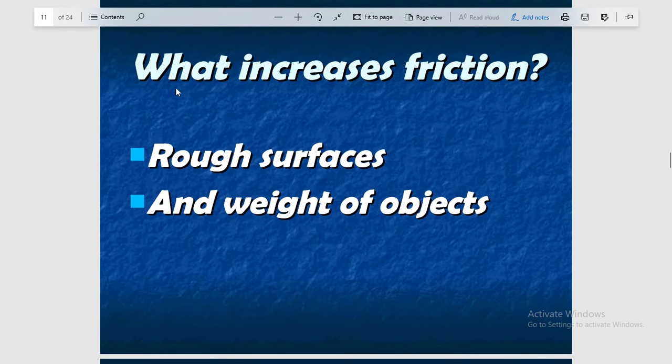So what increases the friction? If you increase the roughness of the surface, friction will increase. We are talking about the factors which increase friction. So roughness is one factor which increases friction, and second, weight. If you increase the weight of the object, then friction will increase. So you can see the factors, roughness and the weight of the object, are responsible for increasing friction.